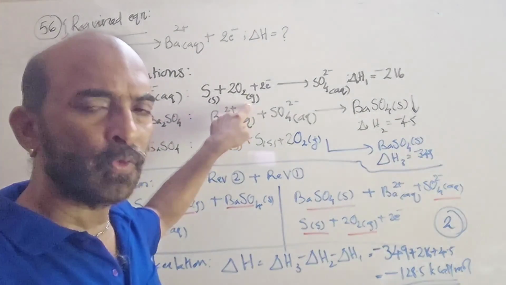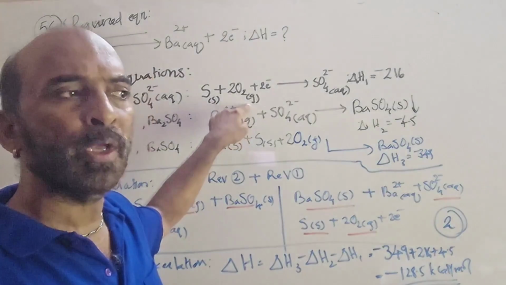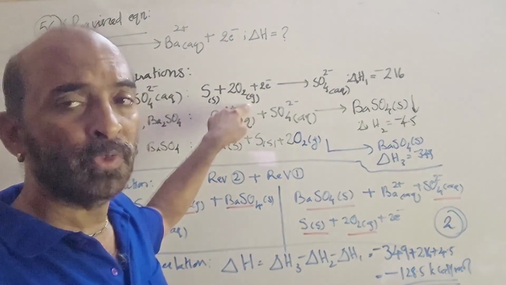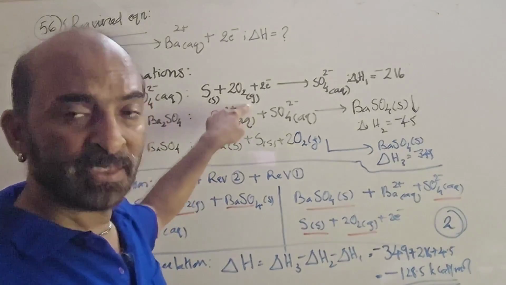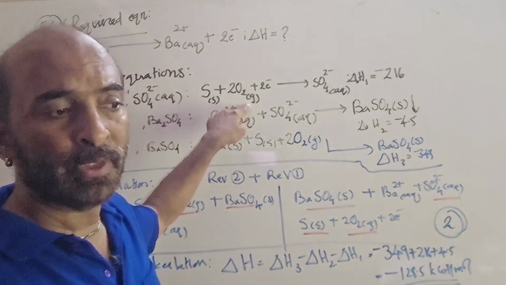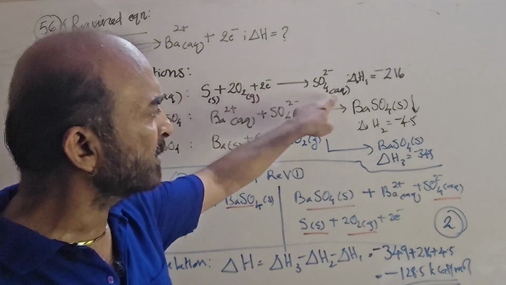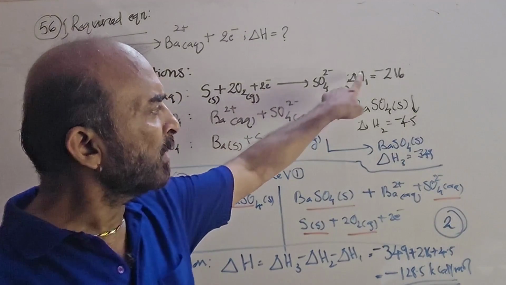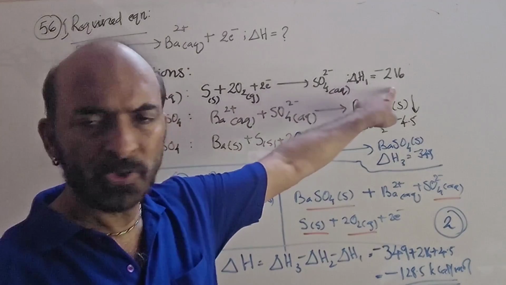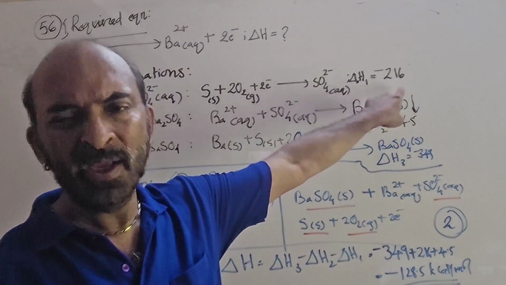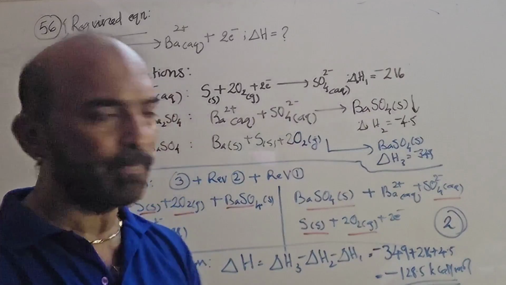You shouldn't write 4O, because 2O2 and 4O are thermodynamically not equal. 4O has more energy, 2O2 has lower energy. Since it is standard enthalpy of formation, you express it as S solid plus 2O2 gas plus 2e- giving SO4 2- aqueous; delta H1 is minus 216 kilocalorie per mole. That value is given. I have written the unit, kilocalorie per mole.